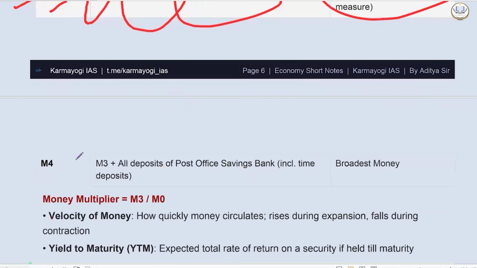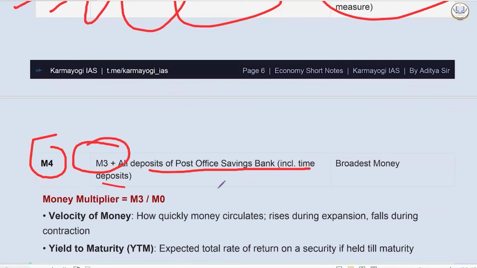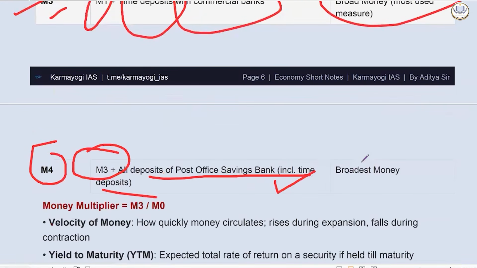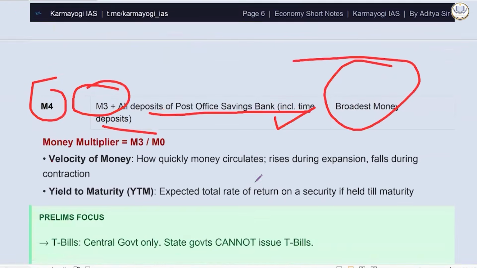Now M4 will include whatever is there in M3 plus all deposits of post office saving banks, including the time deposits. Here we had not included all deposits. Now it will be the broadest money.